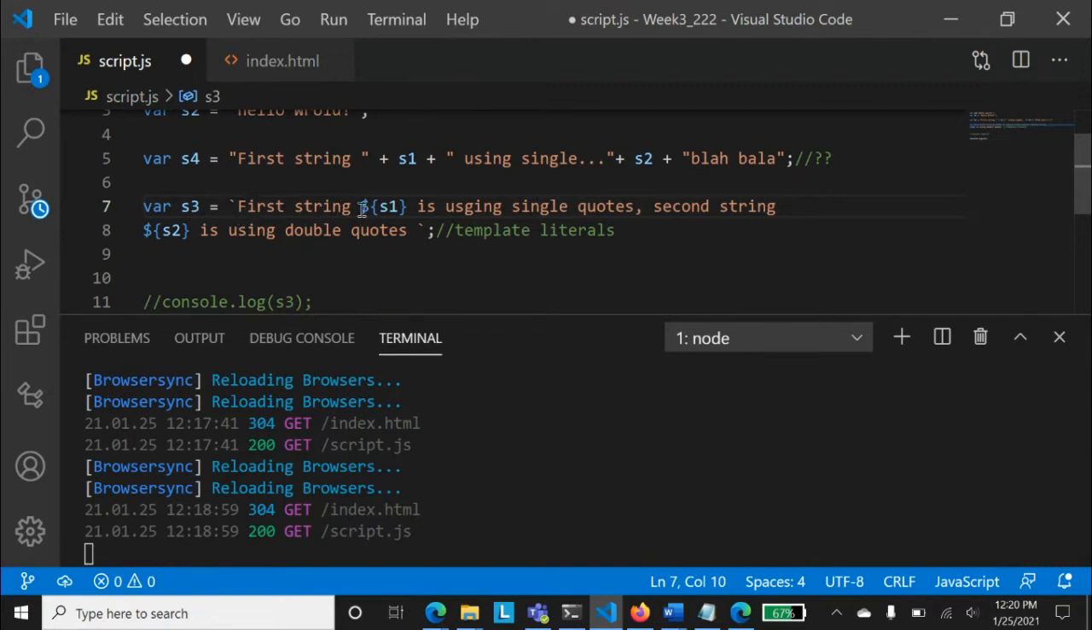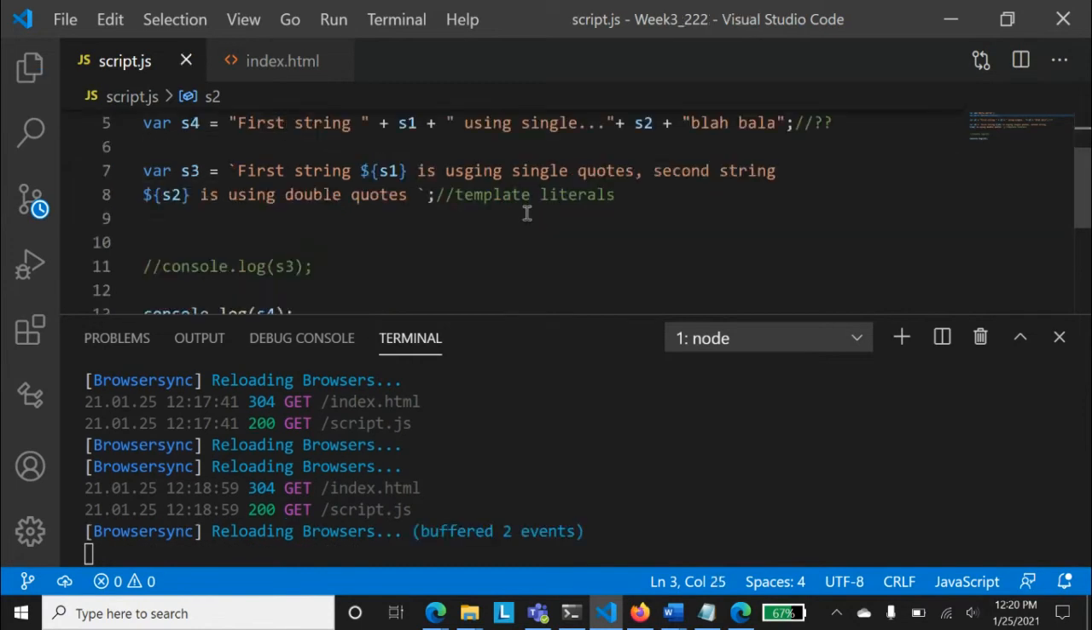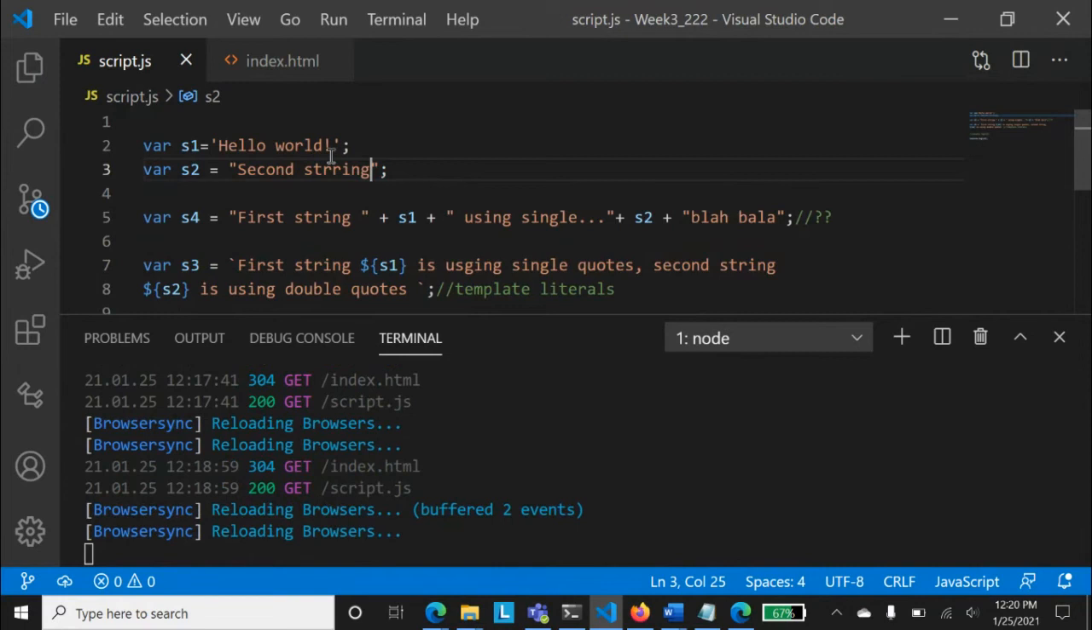Now, I don't need to stop it here. Rather, what I'll do is that I'll place this dollar sign plus these three things like in between the variable, and this has a value. And what is this value? Its value is hello world. And let's change the second string and call it second string so that we see the difference. Second string, right? So I'm just saving it. So S1 has some value, hello world, and is using single quote. Second string S2 has some value of second string, is using double quote.